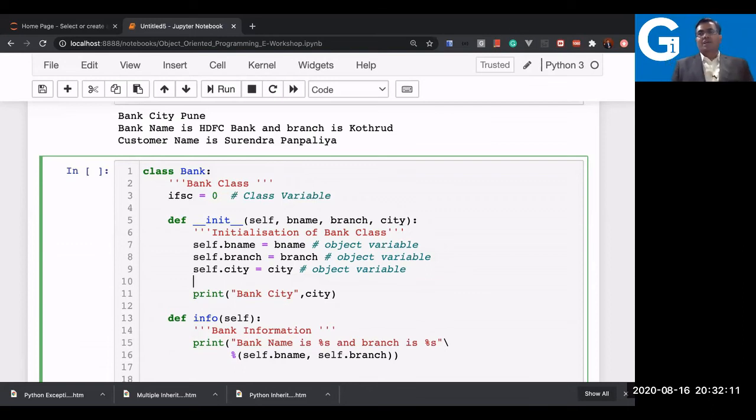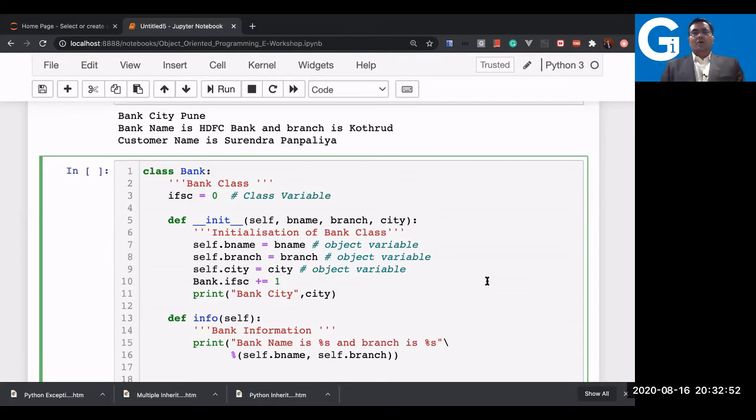But if I want to modify this class variable, I should modify it by bank dot IFSC plus equal to 1, not 0. I want to increment it. Every bank should have a unique IFSC code. Obviously it should, or even the branch, right? In some cases we say this is a branch and it has a unique IFSC code.